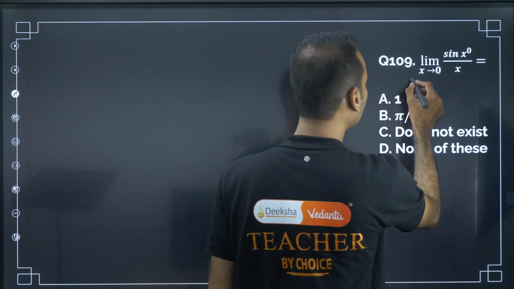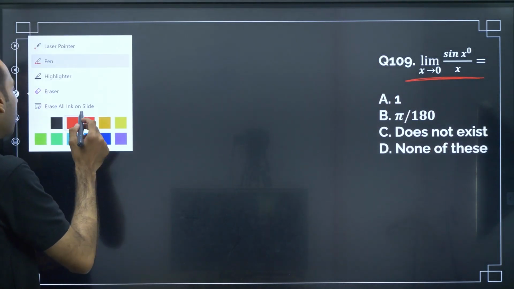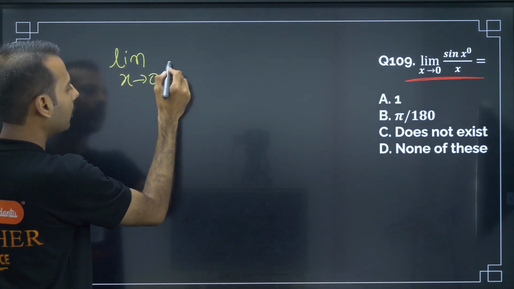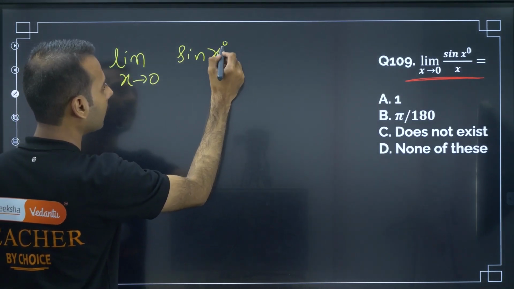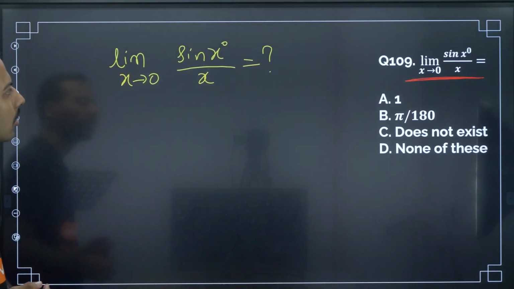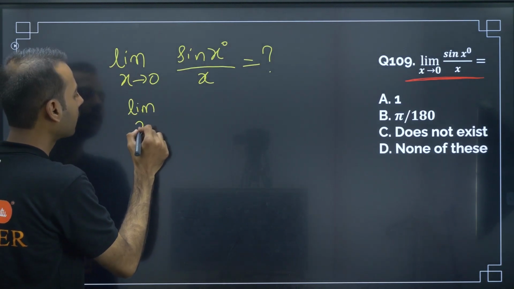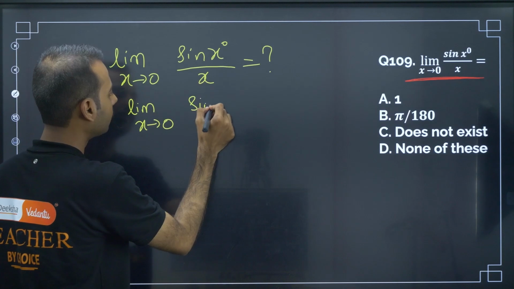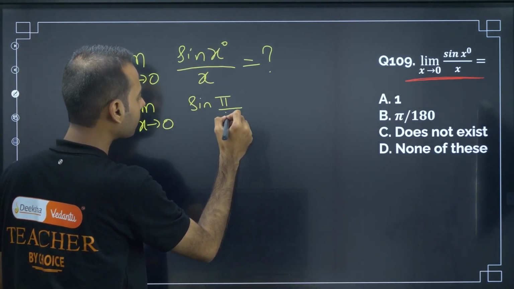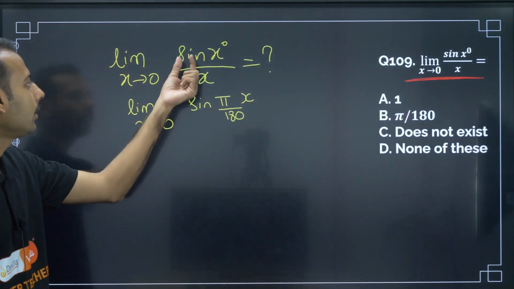Limit x tends to 0, sin x degree by x is equal to? This is the question of limit. Now, limit x tends to 0, sine x degree by x. To convert degree to radian, I will write pi by 180 radian. So sine theta by theta.